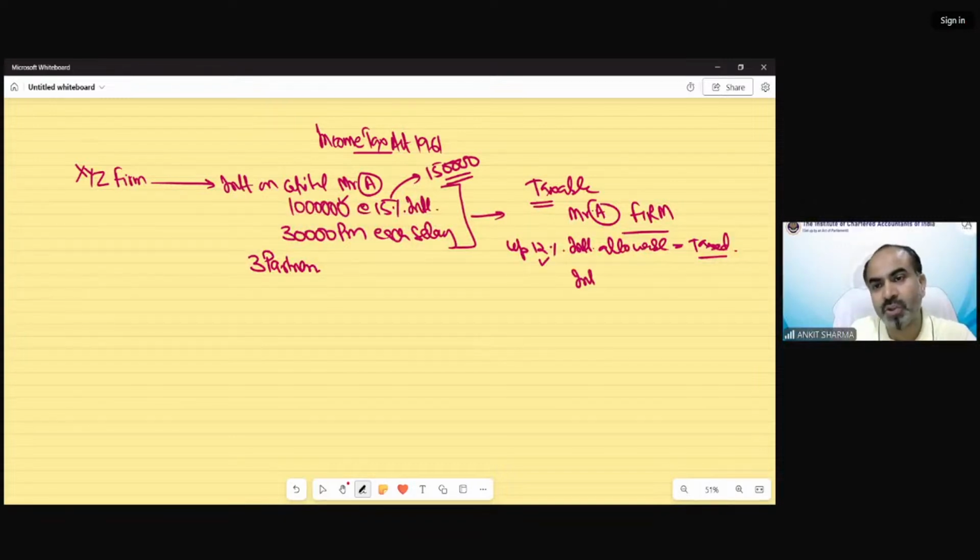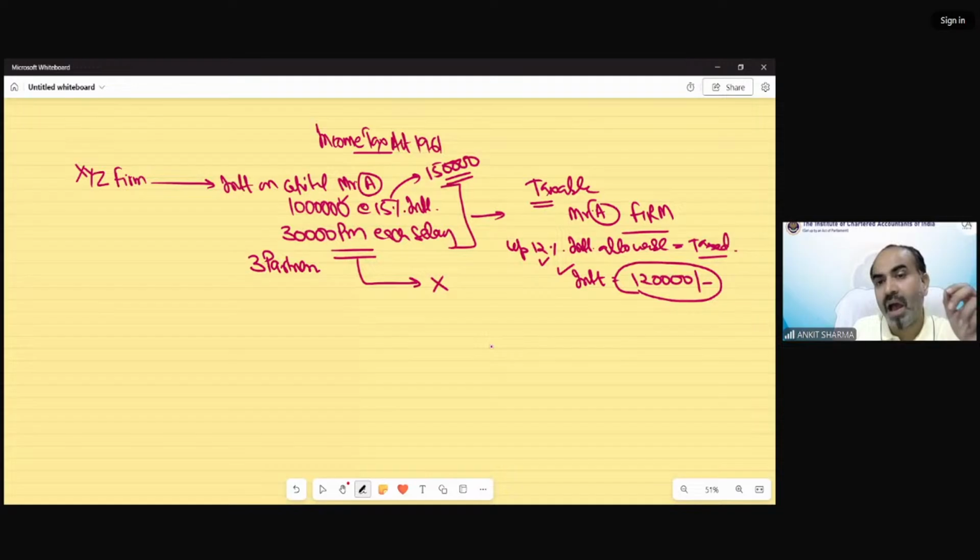So interest of 1,20,000 is going to be taxable from that partnership firm. But the main point was this, and I guess you might be confused, Ishan, because the answer was only 1,20,000. So you might be thinking why remuneration has not been allowed and taxed in the hands of partner A. You might have missed a line in that question.